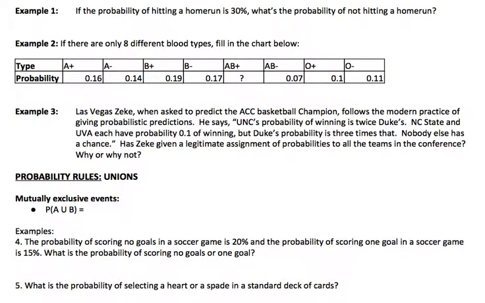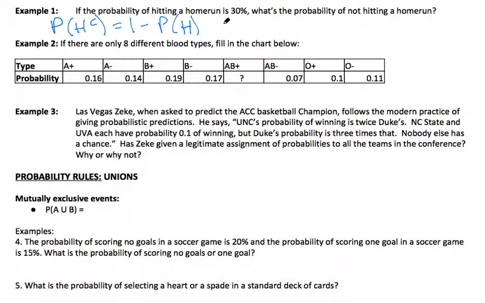This second video has to do with the example problems that are on the notes that I gave you. In this first example, if the probability of hitting a home run is 30%, what is the probability of not hitting a home run? You're going to use the concept of the complement. So use the notation: the probability of not hitting a home run is equal to 1 minus the probability of hitting a home run.